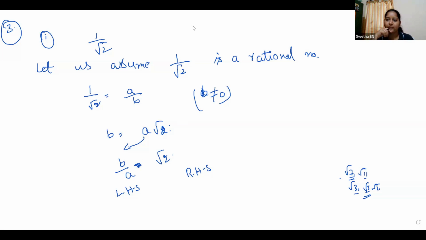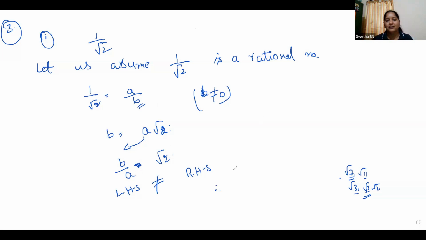Panchami, are they both equal or not? You are not getting my question. See, here we have root 2 right now. So you know root 2 is an irrational number. What about b by a? a by b is a rational number, right? See, we know already root 2 is irrational, but b by a is a rational number. So both are not equal here. Okay, so both are not equal.